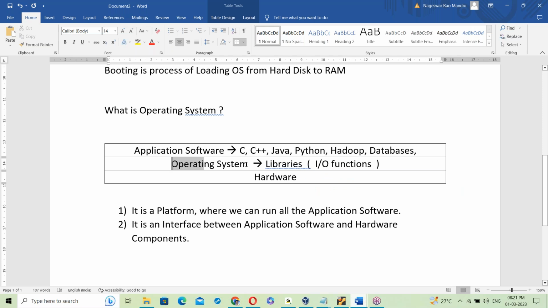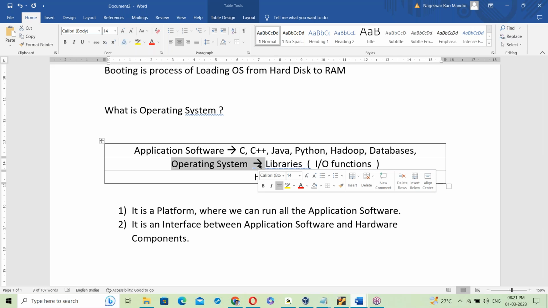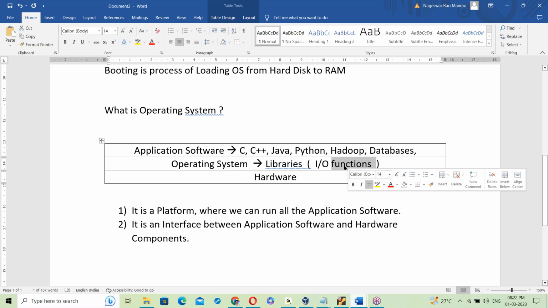OS is developed in C language. Every OS is developed in C language. Unix, Linux, Windows, Mac, all the operating systems were developed in C language only. So these are C language functions here. Libraries, C language functions.